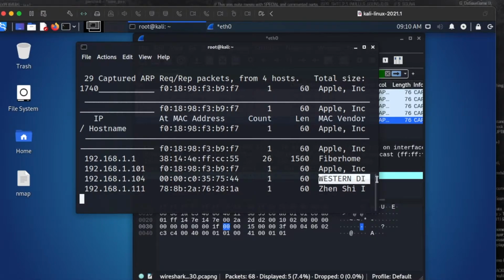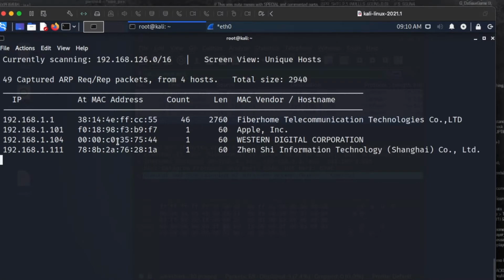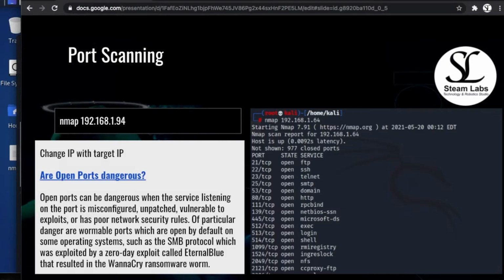We've got a Western Digital, so we've got a backup disk running, and that is using IP 104. And then we have got 111, which is going to be another device on our network. So this NetDiscover tool allows us to identify the different devices on our network, and this is something which a hacker could use just to identify which hosts are available.